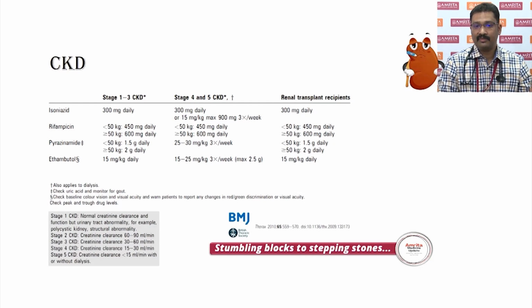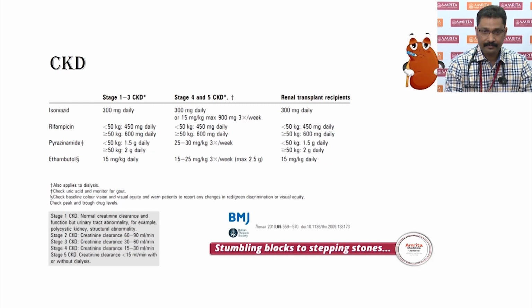The usual dose that we give is 15 mg per kg. It has to be given at the same dose but on alternate days, especially during stage 4 and 5 and in patients on hemodialysis. Pyrazinamide needs to be given at 25 mg per kg, again on alternate days, especially when you are dealing with patients in stage 4, stage 5 and hemodialysis.